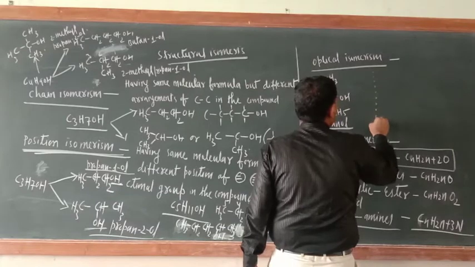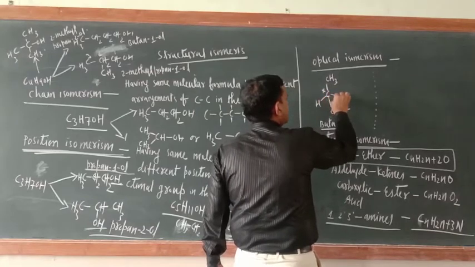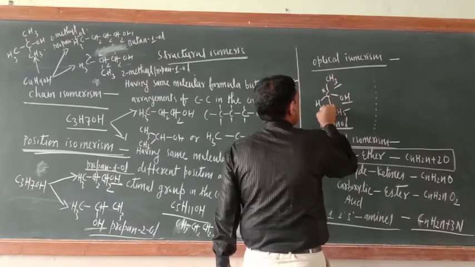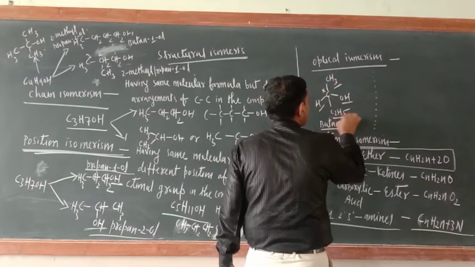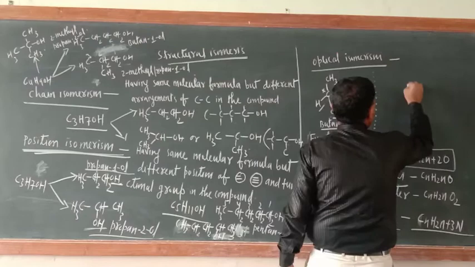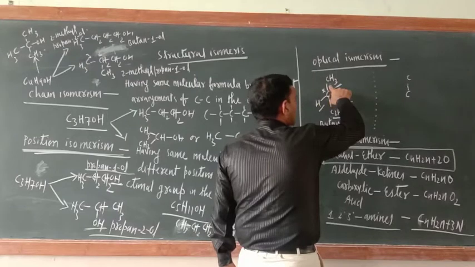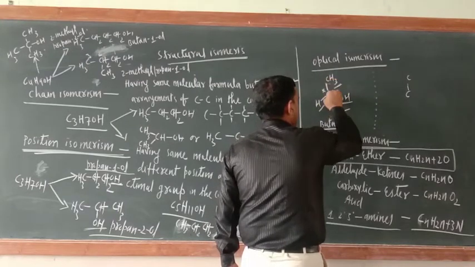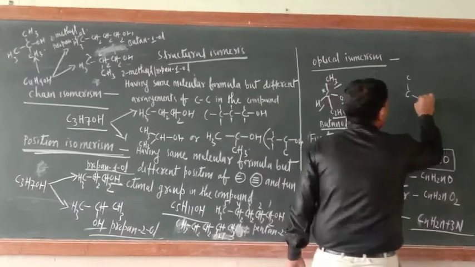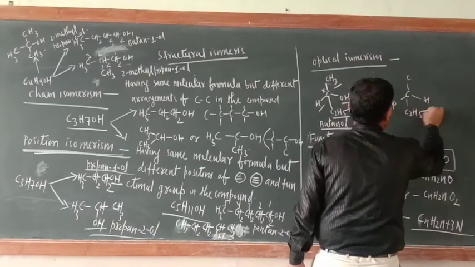Now here the mirror image. Just see. Now this is a chiral carbon atom. This carbon atom, just pay attention. One valency is fulfilled by OH, another by CH3, the third by H, and the fourth by C2H5. Okay. Now try to understand. We can make its isomer like that. Always remember, while making the optical isomer, this bond and this bond will not change. Only this bond will change. OH will come this side, H will go this side. So H is this one, OH is this one, and this is C2H5.